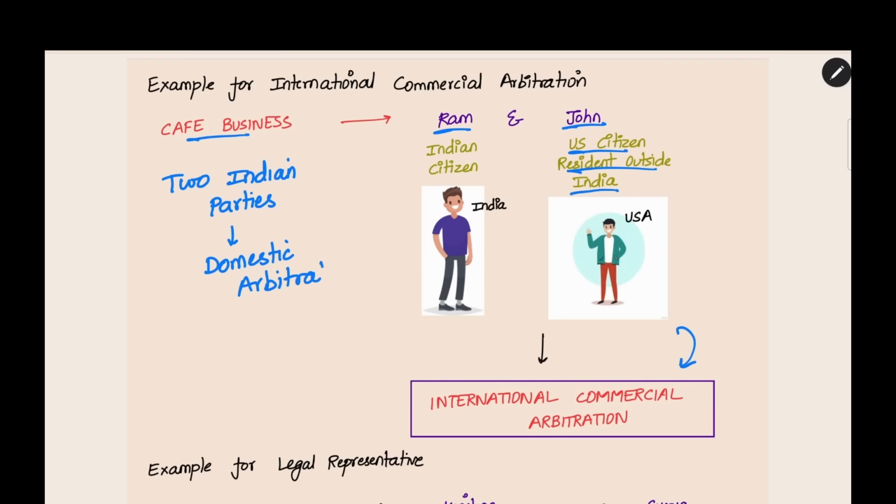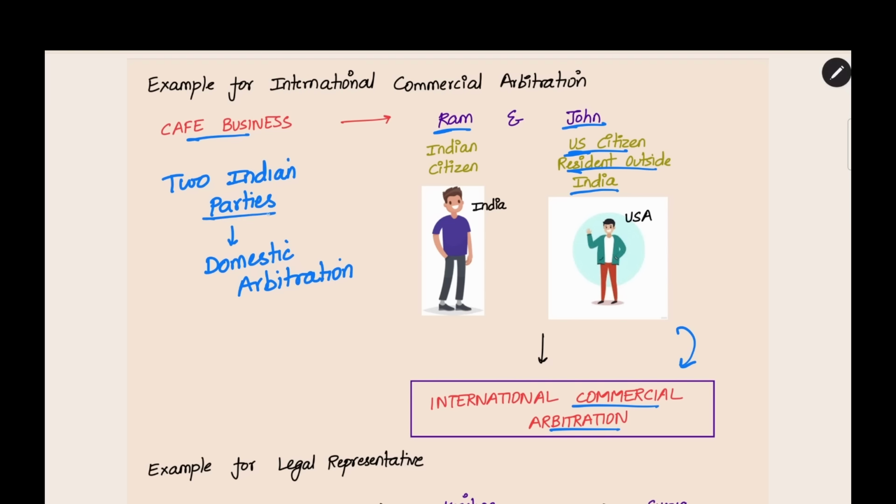But when one party is from India and the other party is from outside India, whether it be the United States or the United Kingdom, it is called an international commercial arbitration. At least one party should be from outside India. This is the basic thing. The definition we will see later in the chapter in detail.